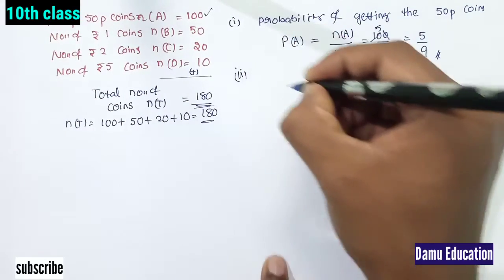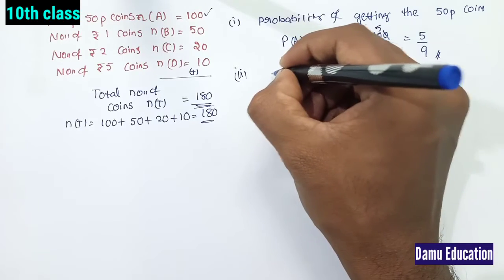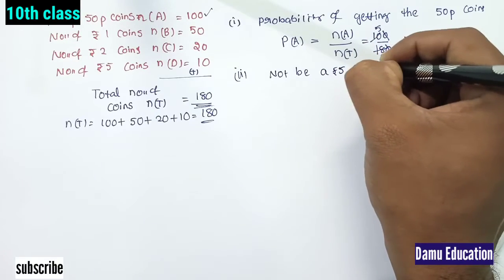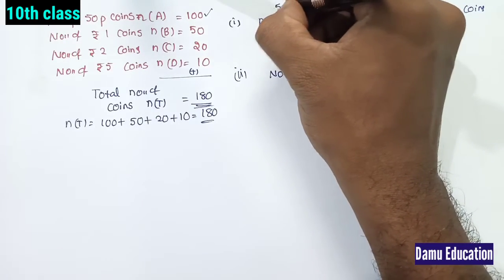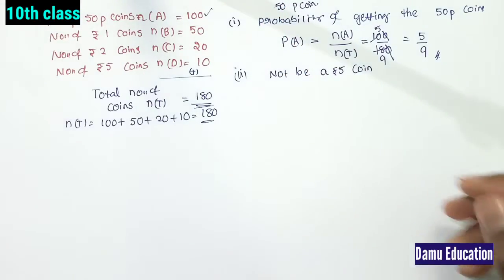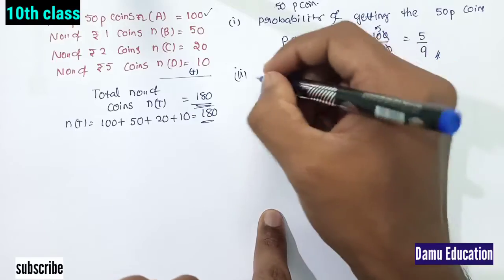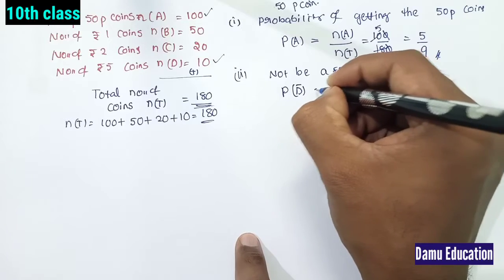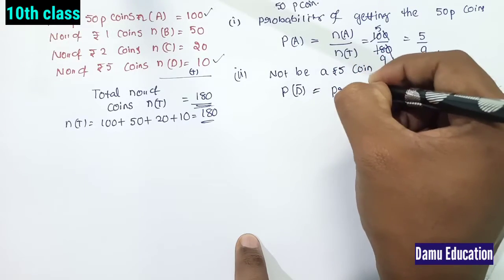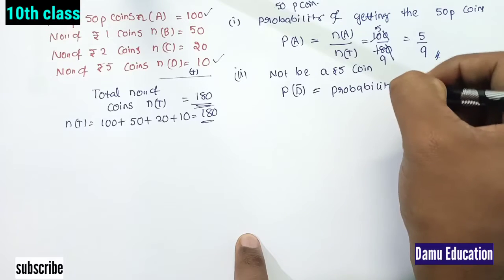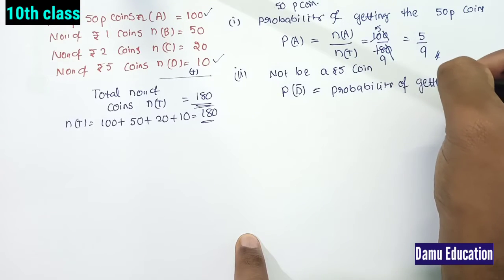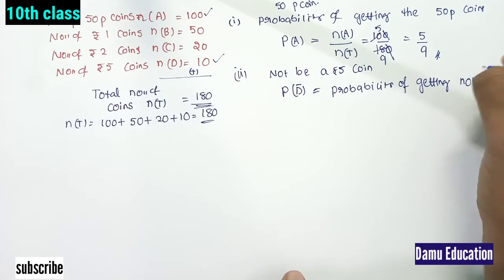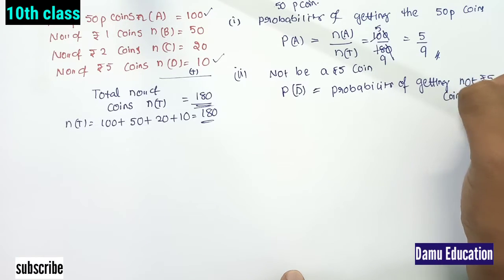Then the second one: it will not be a 5 rupee coin. So not a 5 rupee coin, where 5 rupee coins we are taking as D. So this is P of D bar, the probability of not getting a 5 rupee coin.